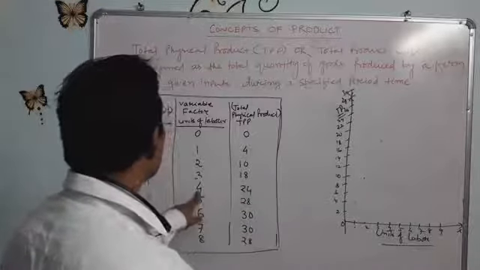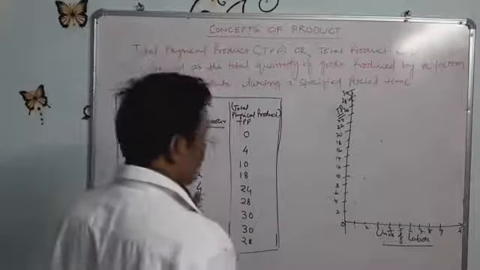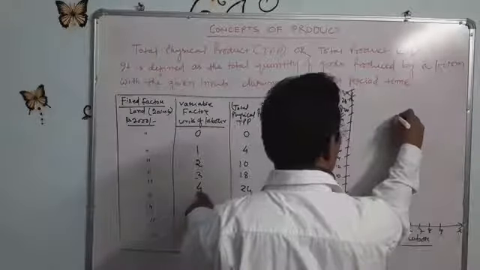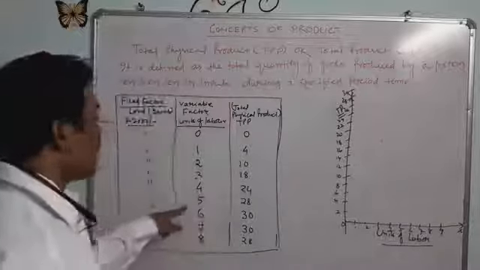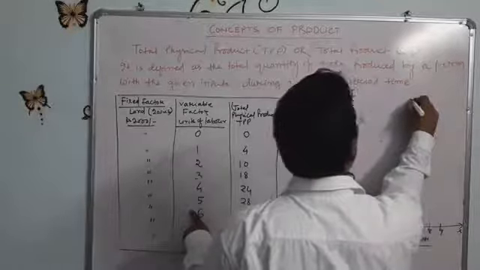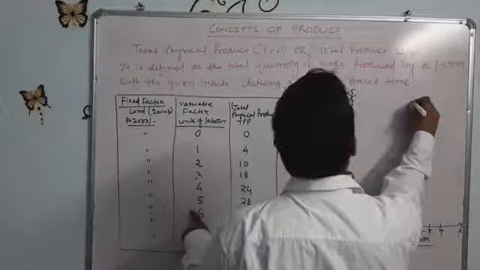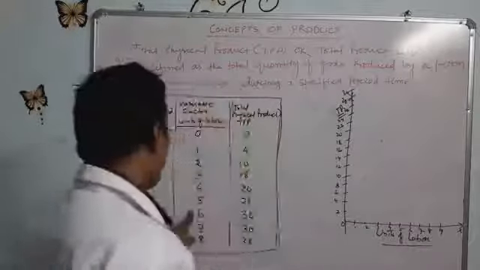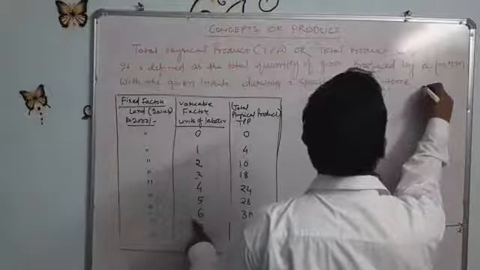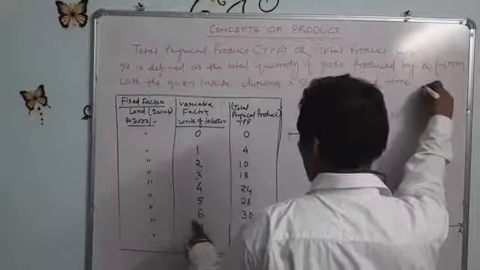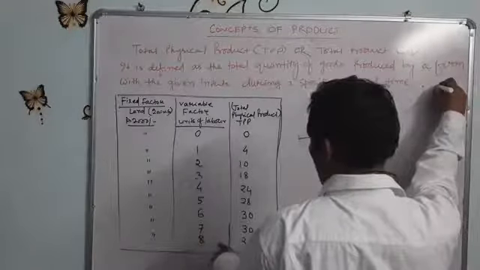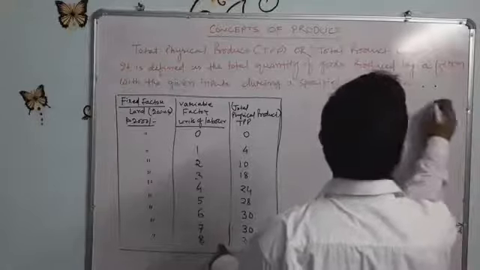When the fourth labor is employed, the total product increases from 18 to 24. When the fifth labor is employed, it is 28. Sixth labor employed, it is 30. And seventh labor employed, it is also 30. Eighth labor gives 28.